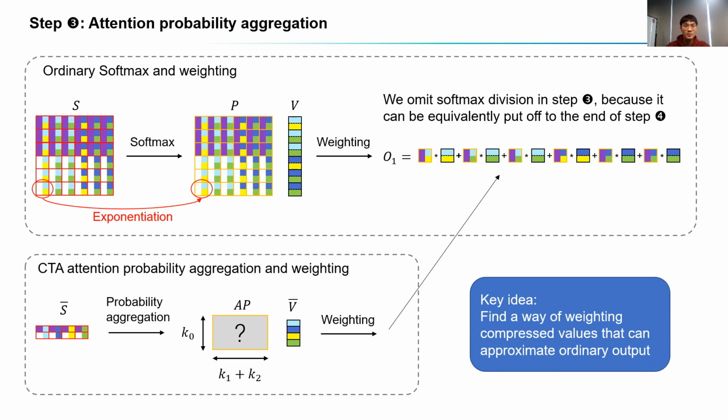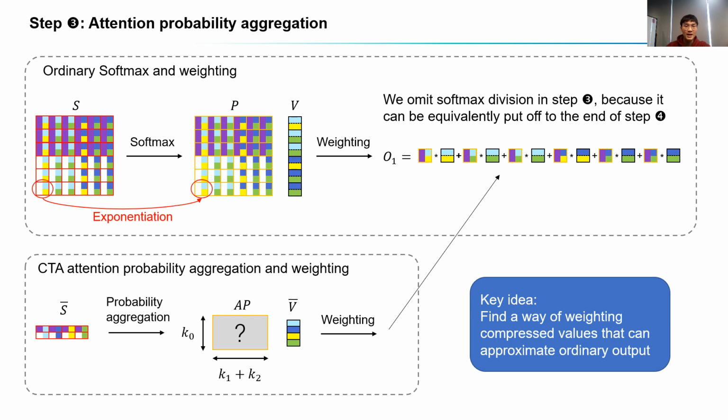Step 3 is to compute attention probabilities. For ordinary attention, this step normalizes each row of scores by softmax. However, for CTA, we aim to compute attention probabilities that can be used as weights on compressed values. We call this process probability aggregation.